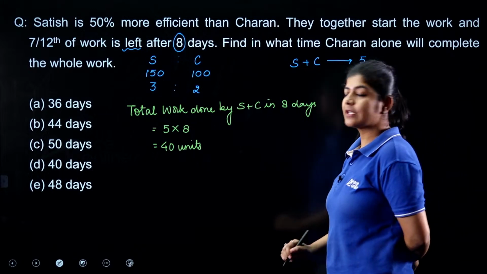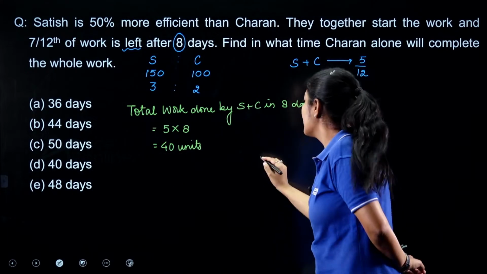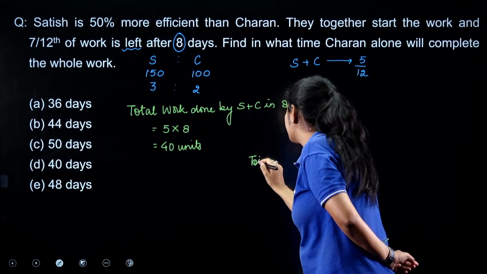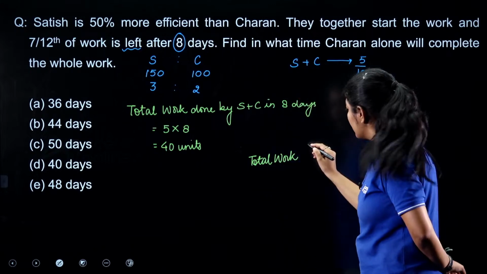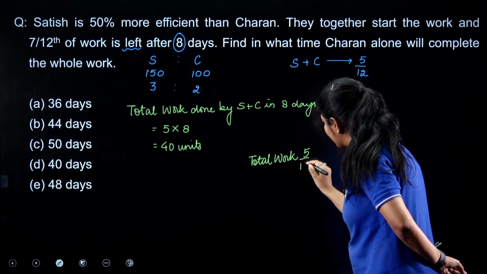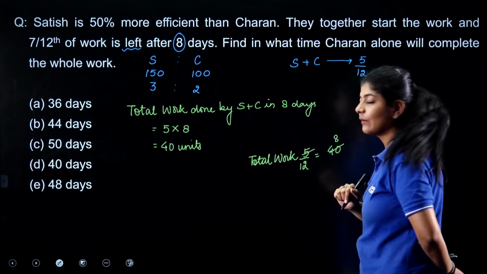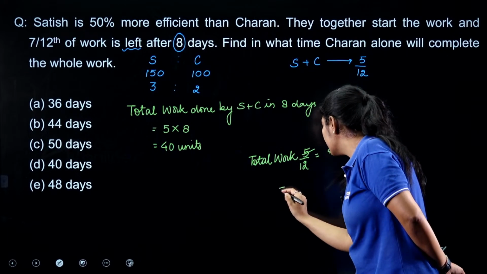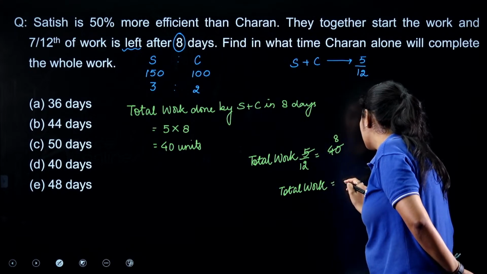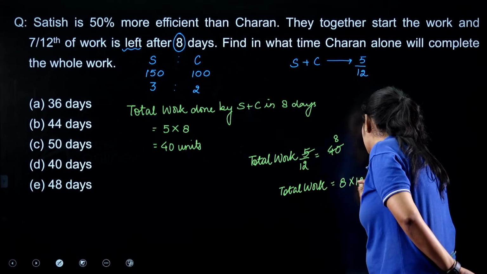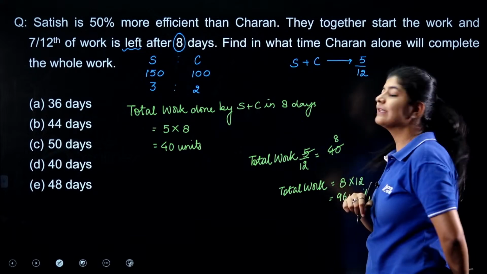The question says that they completed only 5/12 of the total. That means 5/12 of the total work is equal to 40. So we get 8, and the total work they need to finish is 8 into 12, which is 96 units.